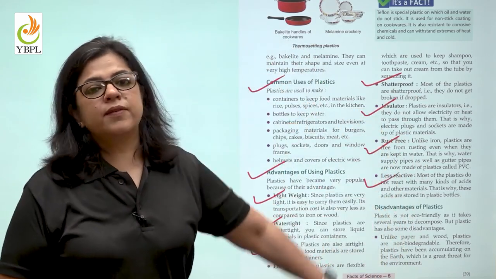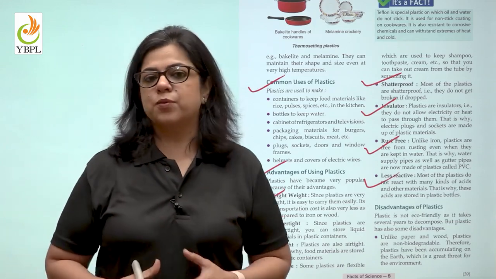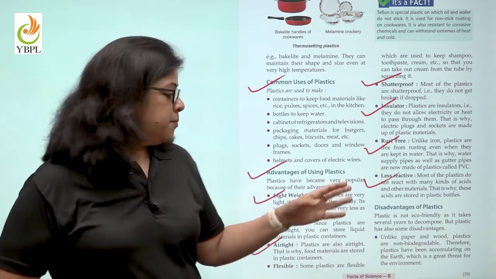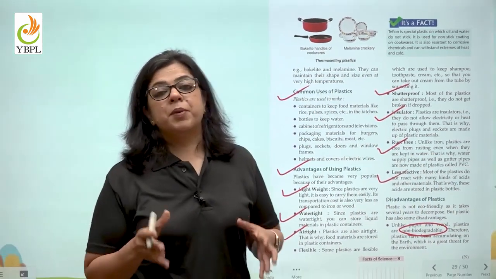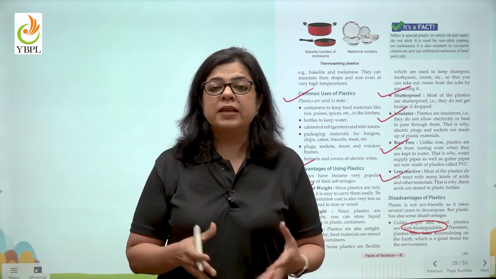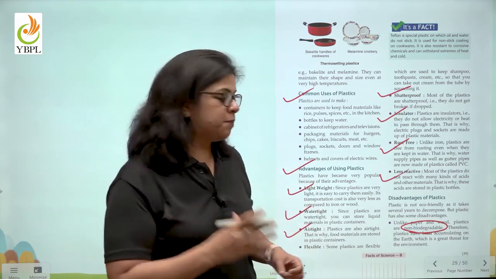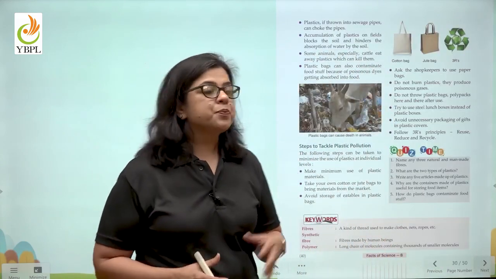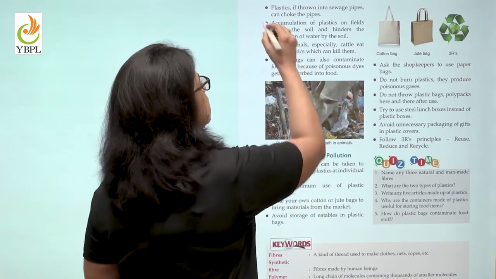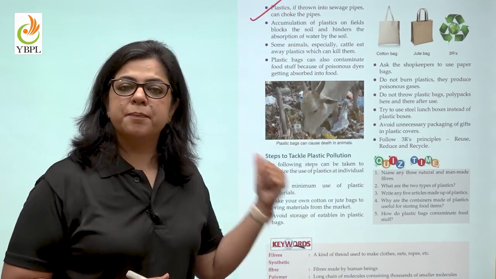With so many advantages also, we keep hearing that plastics are damaging the environment. Why? Because they are non-biodegradable. A plastic polythene may lie for millions of years in the soil, but it will not be decomposed by any microorganism. Another important problem is that the sewage pipes get choked because of plastics.